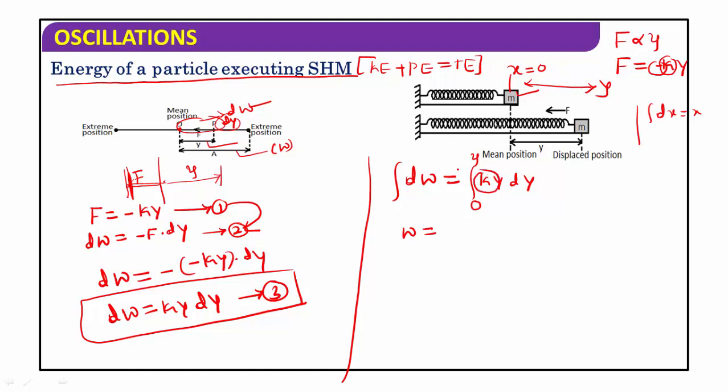Here, k is the spring constant, or it is called a force constant. Take this value outside and integrate for this value, the integration of 0 to y, y into dy. It is in the form of the integration of x into dx, or the integration of x to the power of n into dx is equal to x to the power of n plus 1 divided by n plus 1.